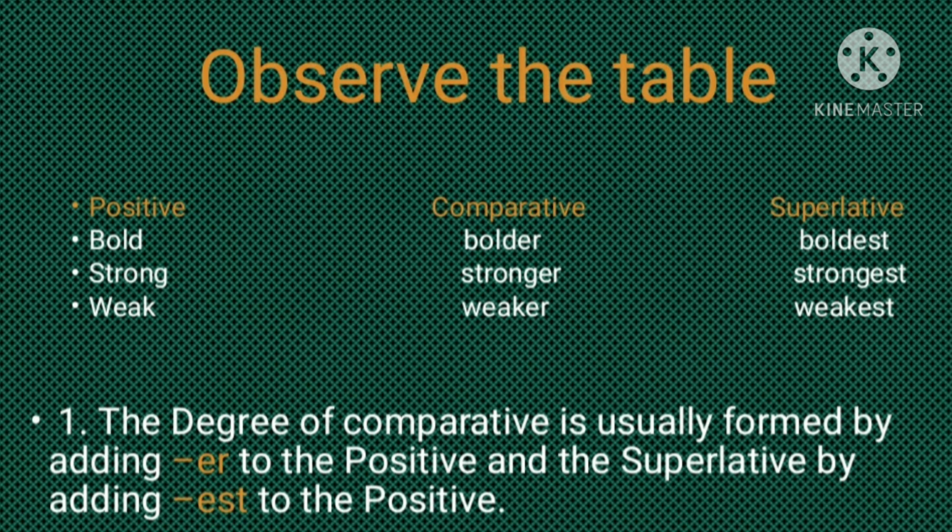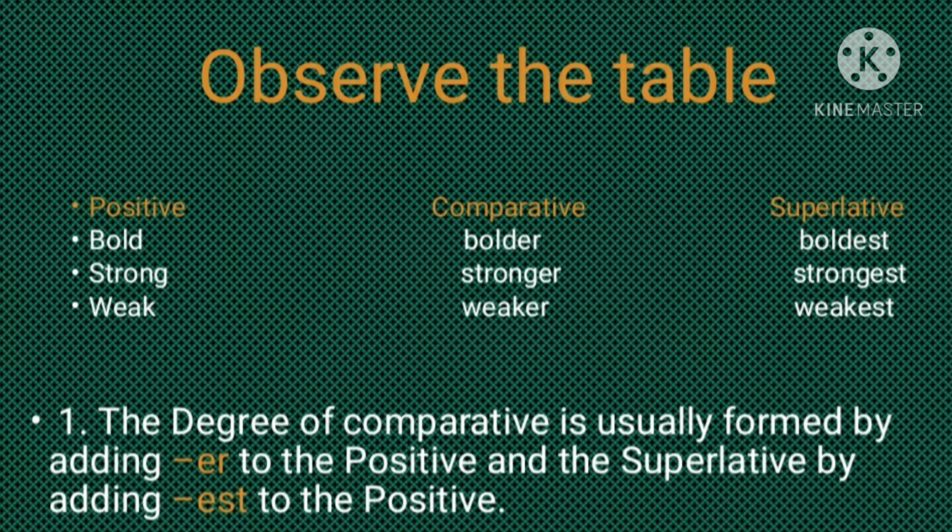What does that mean? The comparative degree is usually formed by adding ER to the positive and the superlative by adding EST to the positive. So when we look at the words in their positive degree, they come in their root form. In the same way, when we look at the comparative degree adjectives, these positive words get some group of letters added.